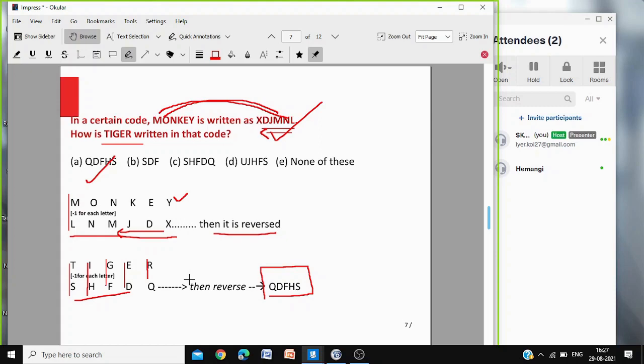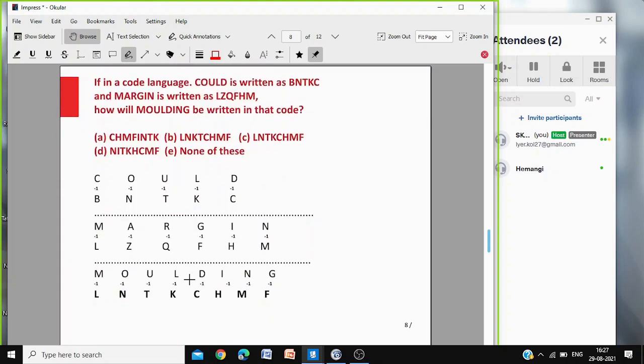Okay, beta? So, in a code language, could is written as this one. Margin is written like this. Then how will molding be written? Both codes, write them down. The original word in the code, C. It is always -1. Before C, B; O, N; U, T. Always -1. -1 means previous letter. And here also you see it is -1 in all the cases.